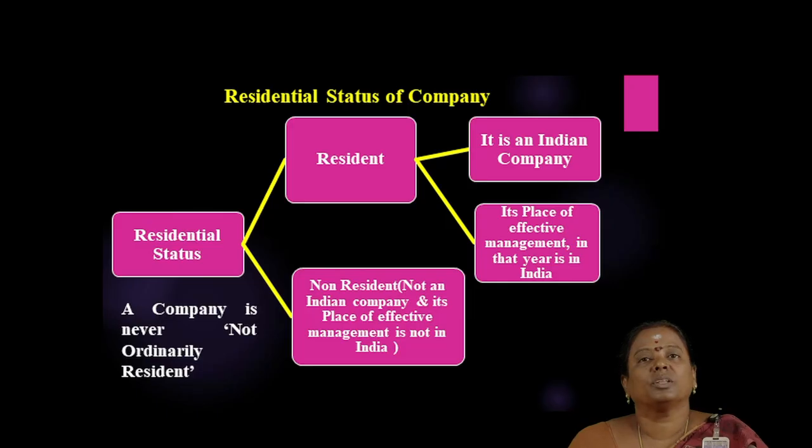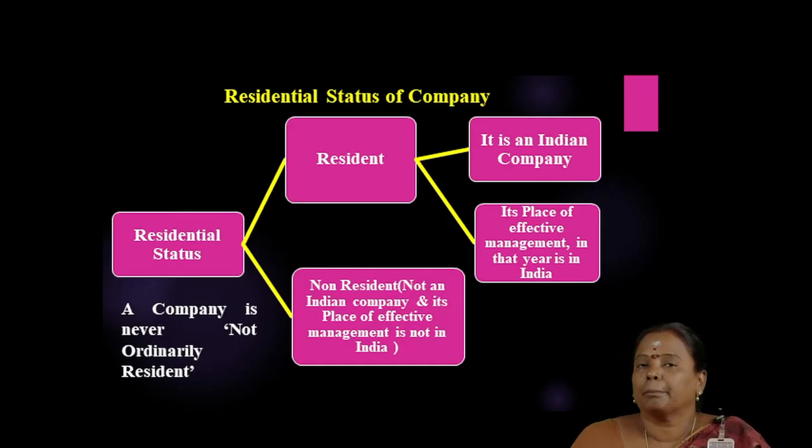Otherwise, the company will become a non-resident. The residential status of a company is never not ordinarily resident. That means the company may be either a resident company or a non-resident company. In order to become a resident company, the company should be an Indian company and the effective management of the business should also be in India. Then only the company will become a resident company.